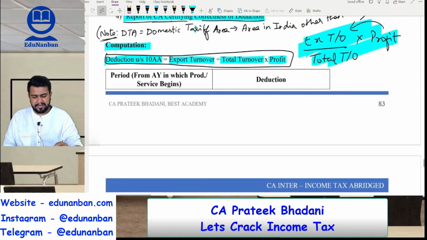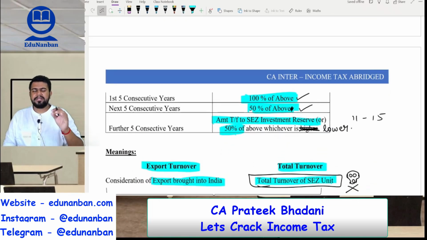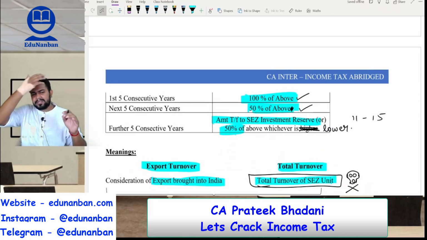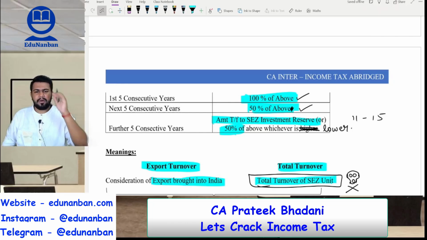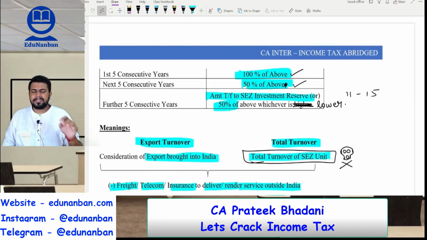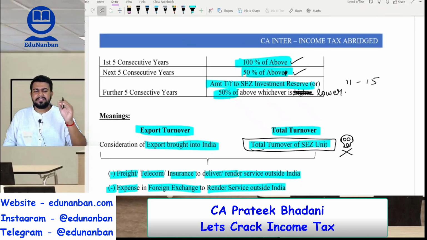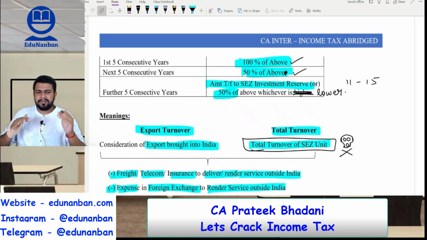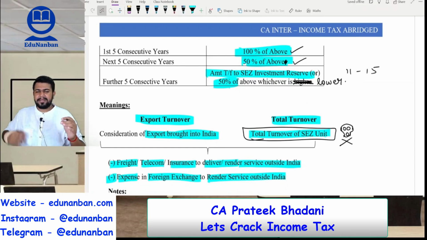Okay, be very careful. So in the first 5 years of the business, 100% of the above amount, that is the formula amount, will be allowed as deduction. In the next 5 years, 50% will be allowed as deduction, and in the further 5 years, 50% will be allowed as deduction, subject to the condition that the amount should be transferred to SEZ reinvestment reserve account. So what will be the deduction in the year 11 to year 15? Amount transferred to SEZ reinvestment reserve or 50%, whichever is lower.